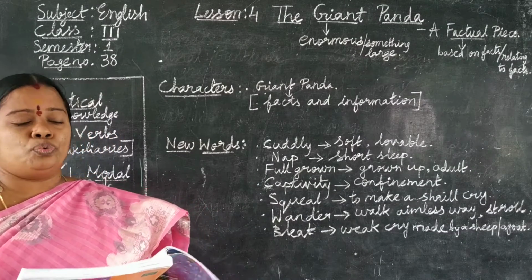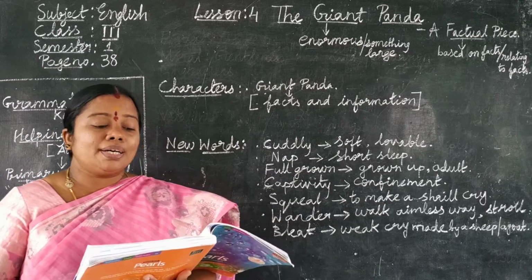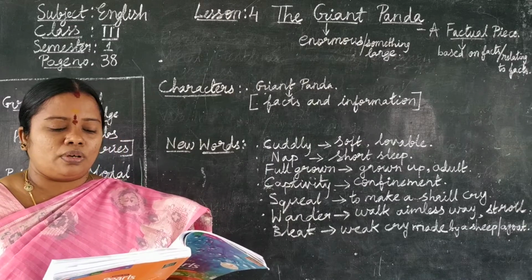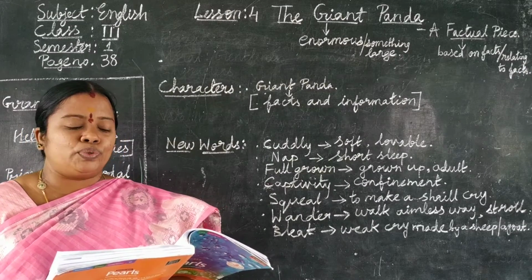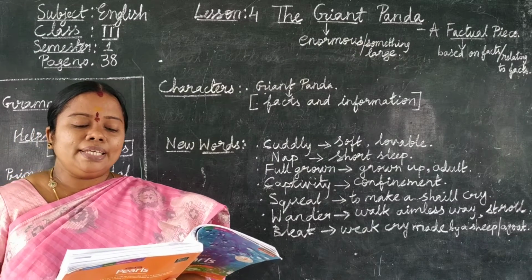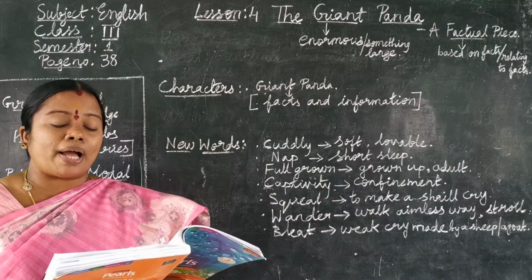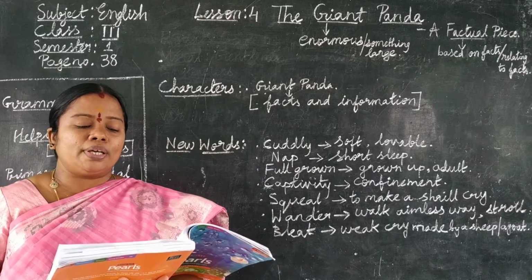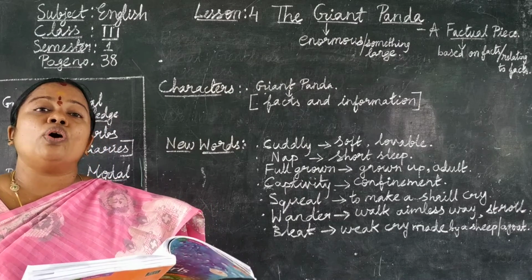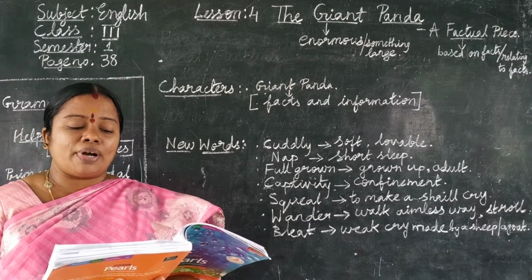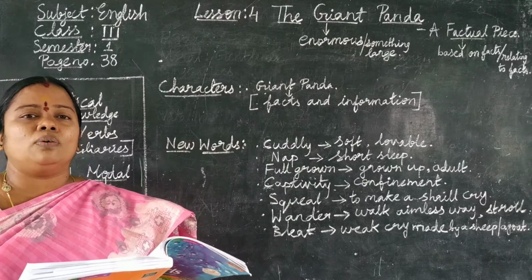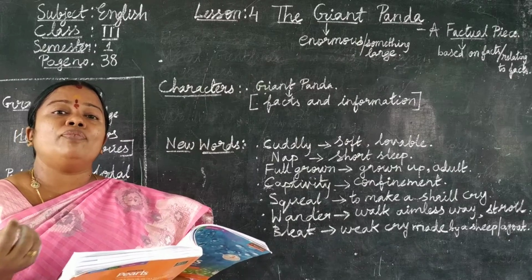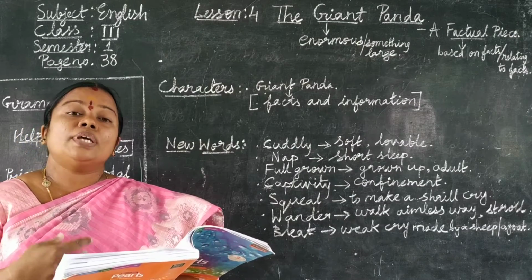Let us see section 2. What do pandas eat? In the wild, pandas only eat bamboo. Pandas have to eat a lot of food to stay healthy. They eat 10 to 20 kilograms of bamboo every day. There are very few bamboo forests left today, so many wild pandas are short of food. Soon we may find that there are no pandas left in the world. So a panda needs 10 to 20 kilograms of bamboo every day. So they have to eat.